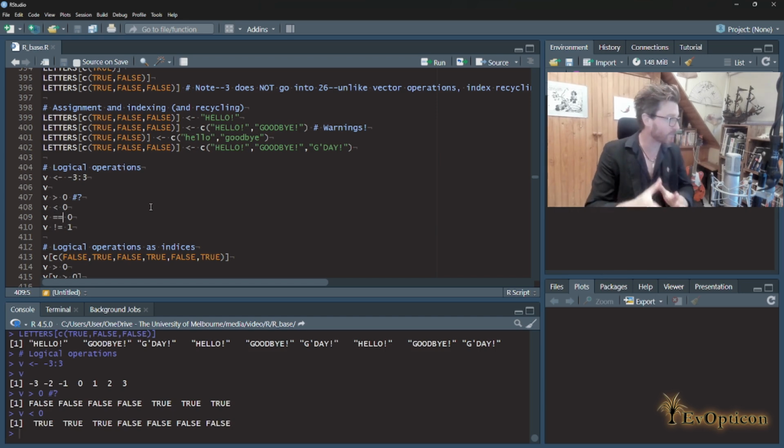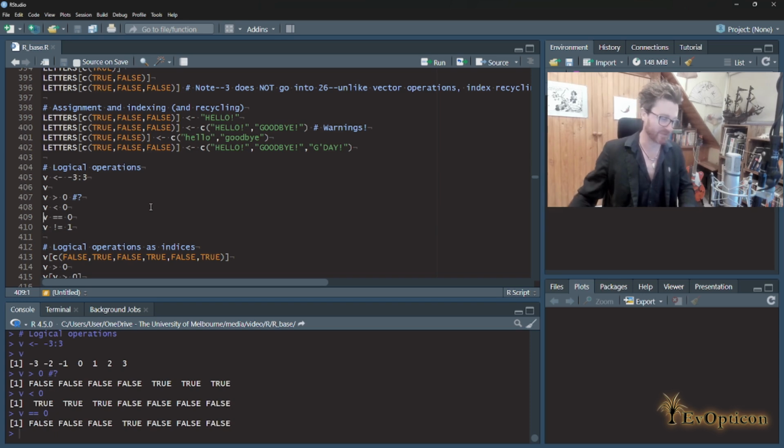It's different because equals, the symbol equals, as I told you before, and you should not do this, can be used as an assignment operator. It can be used as an equivalent to the arrow dash. Do not do that. It creates ambiguity, and it's only in there because, I don't know, people would riot in the streets if it weren't that way, because other programming languages use equals in that way. But in programming, across most major languages, I think the operation of asking a logical question, is this equal to 0, is a double equals symbol.